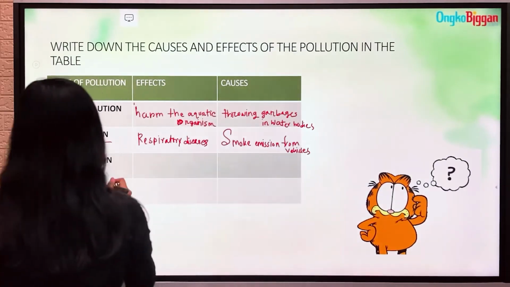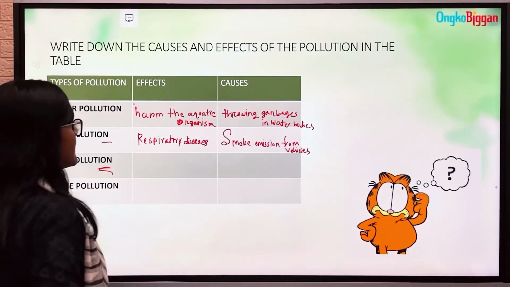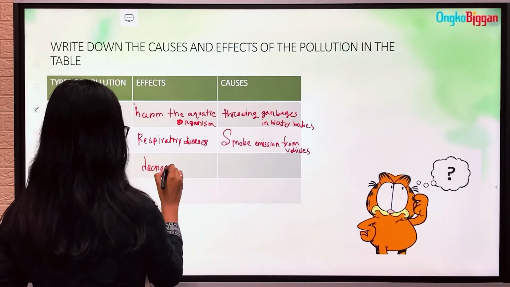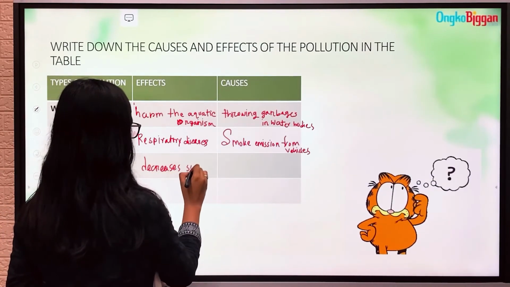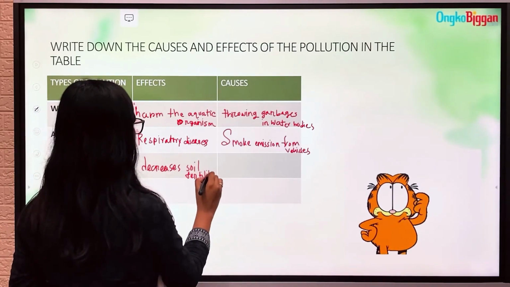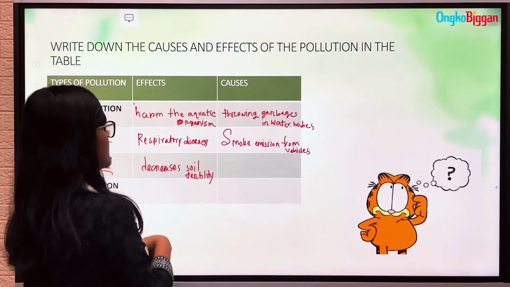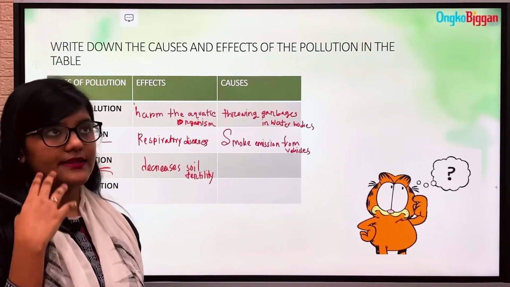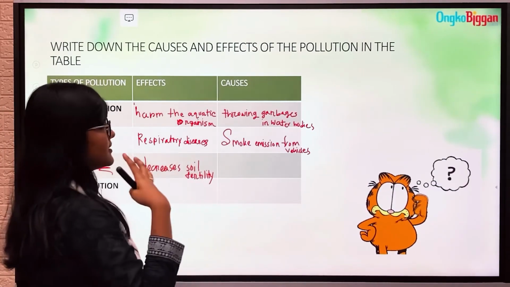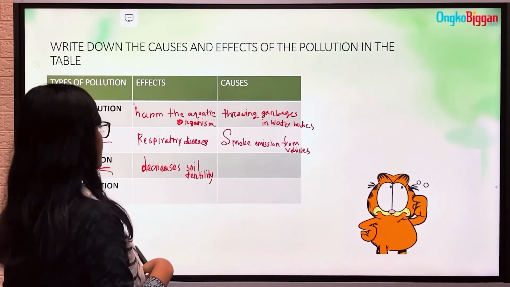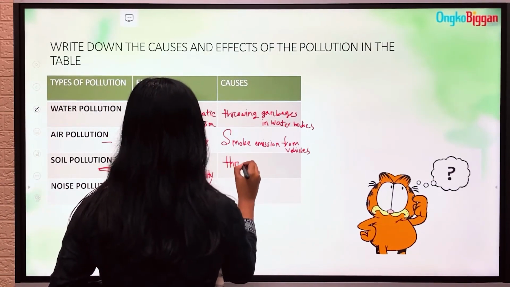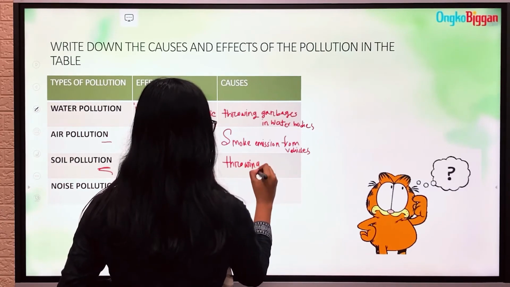Okay, moving forward, soil pollution. What are the effects of soil pollution? Decreases soil fertility. There are actually a huge number of causes and effects for these pollutions, but I am just writing one. You will think and write different other causes and effects. Okay, what causes soil pollution? Throwing garbage.